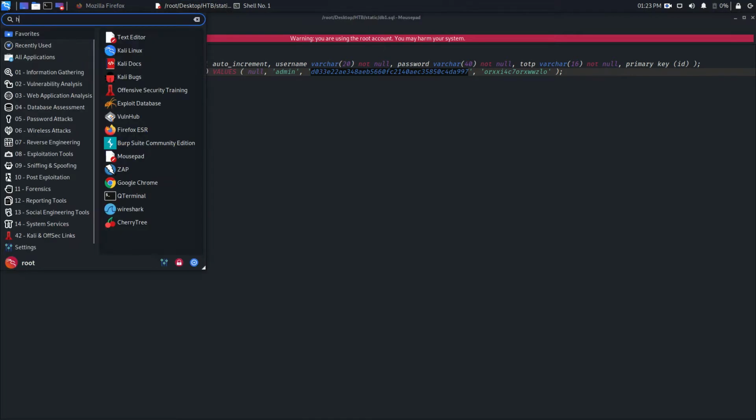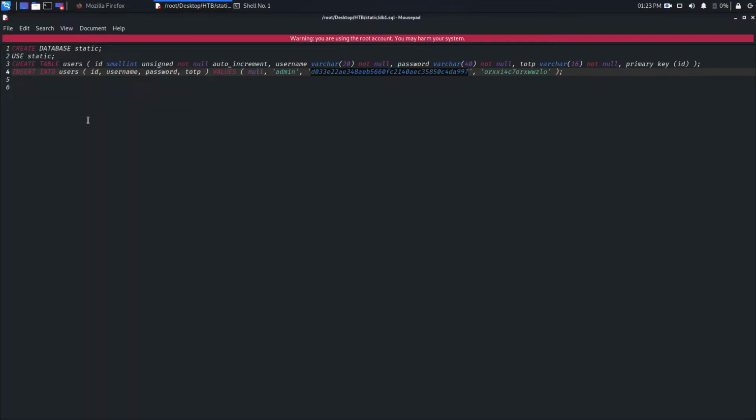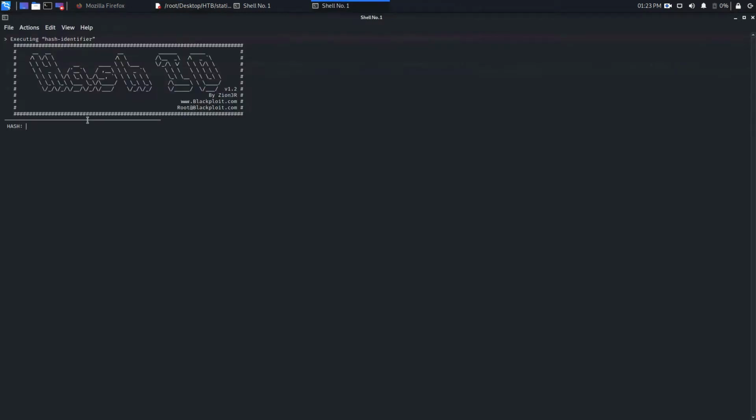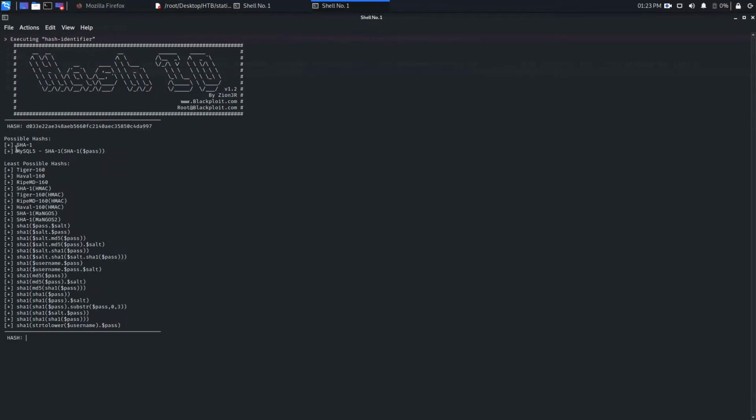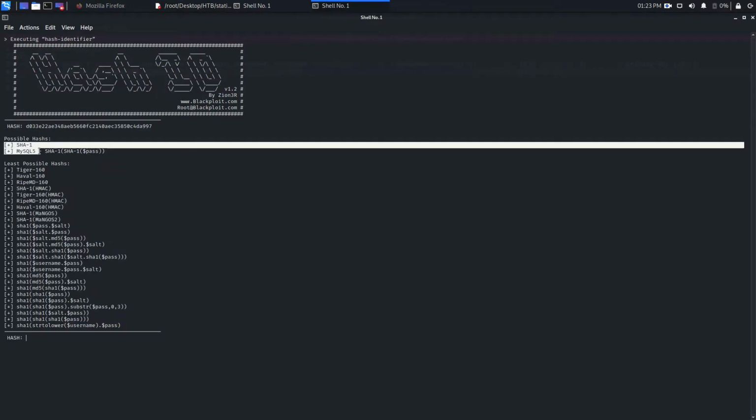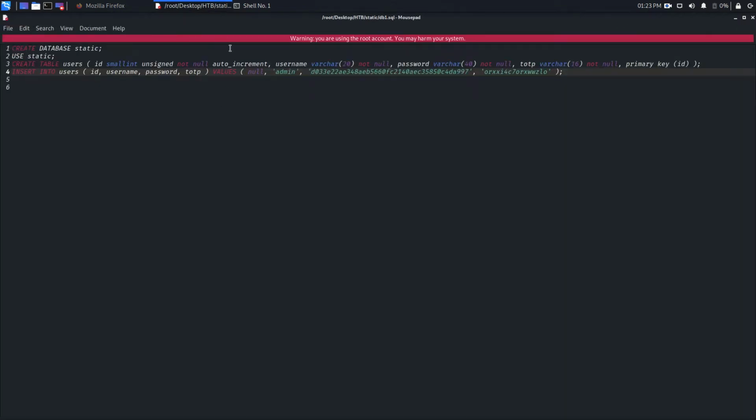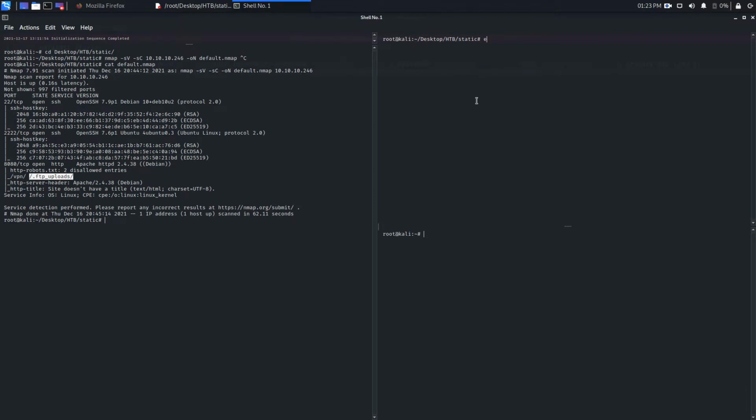So I'm going to use hash identifier, paste that hash here. As expected, SHA1 and MySQL5 SHA1. Now no need for this, and come here, echo, paste this and save it as hash.